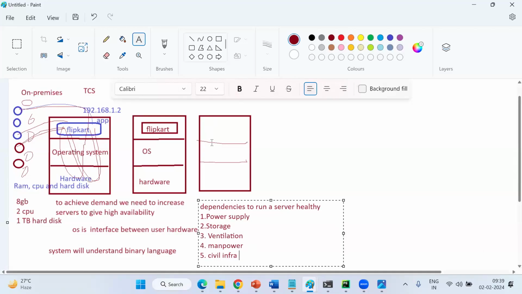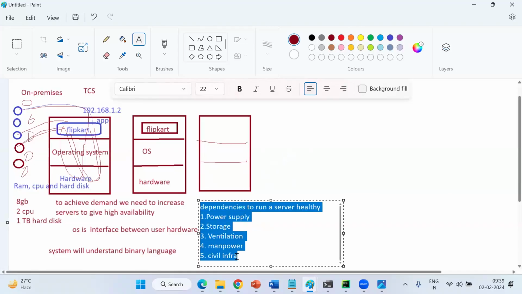See, if you increase the servers, we need to check these dependencies on the server side. If you increase the servers, we need to check whether the system is supporting it or not, right? If you keep increasing the server size, we need to keep increasing these dependencies also. We need to increase civil infra. We have to allocate room. We have to allocate storage. We have to allocate ventilation. We have to allocate manpower. We have to allocate power supply. So these many things we need to take care of, right?